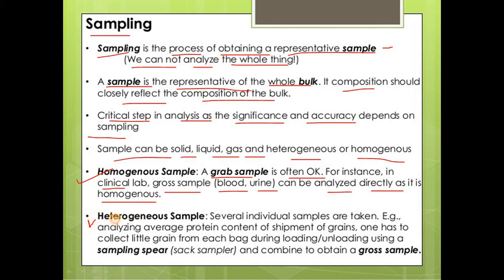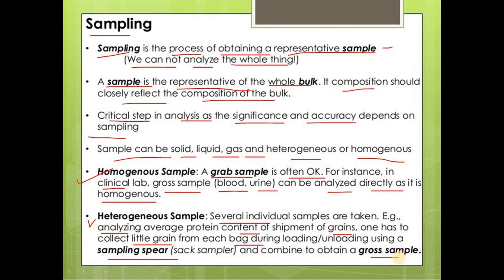And in the case of heterogeneous samples, we can take several individual samples from different parts. For example, to analyze the average protein content of a shipment of grains, one has to collect a little grain from each bag during loading or unloading using a sampling spear, and combine them to obtain a gross sample.